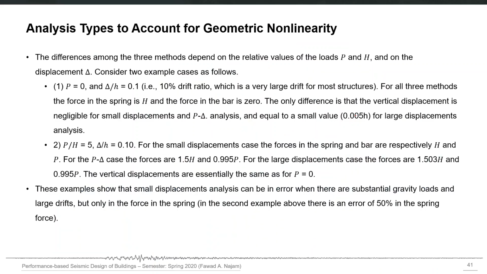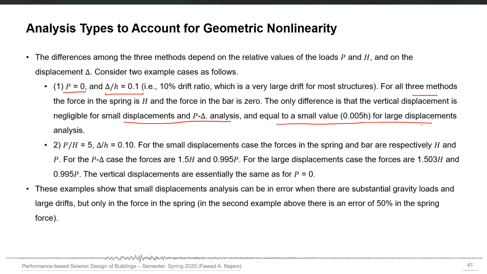So just quickly see how P and H basically are modifying the force in spring and force in rod by these three different analysis procedures. So when P is 0 and the structure is only applied with the horizontal force, and let's say that we apply a 10% roof drift as our lateral delta, in all three methods, the force in the spring is H and the force in the bar is 0 in this case. The only difference is that the vertical displacement is negligible for small displacement and P delta, and equal to a very small value for large displacement.